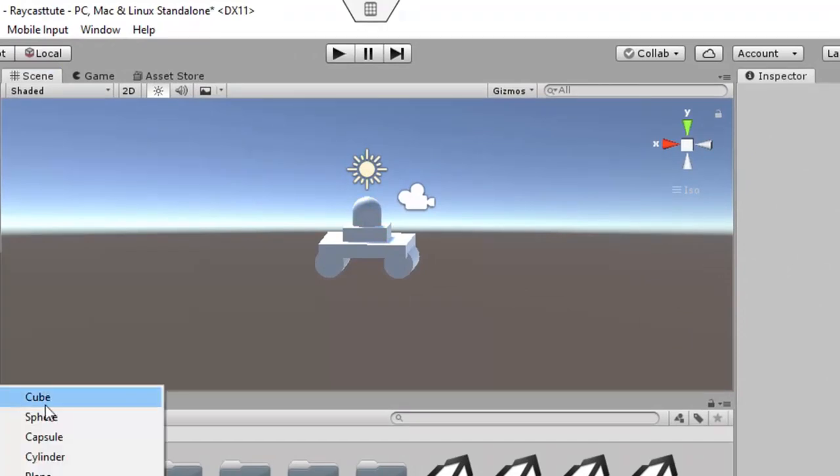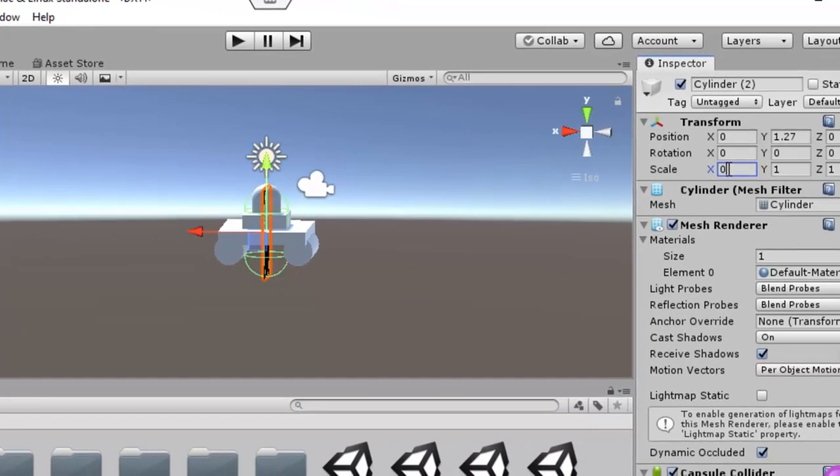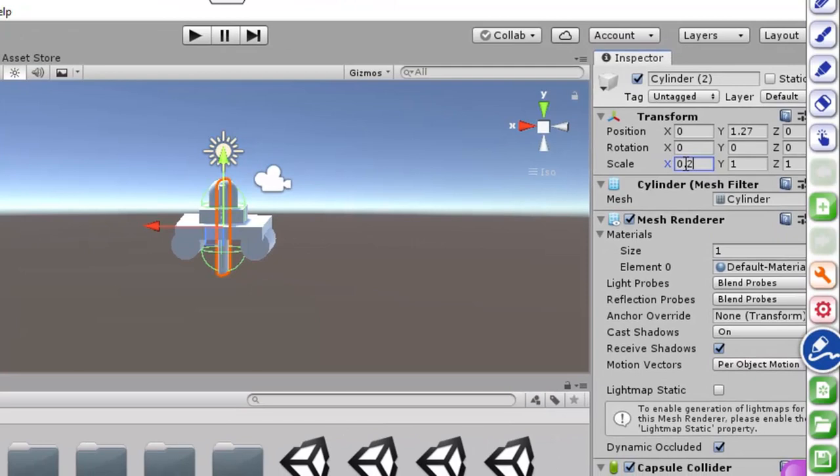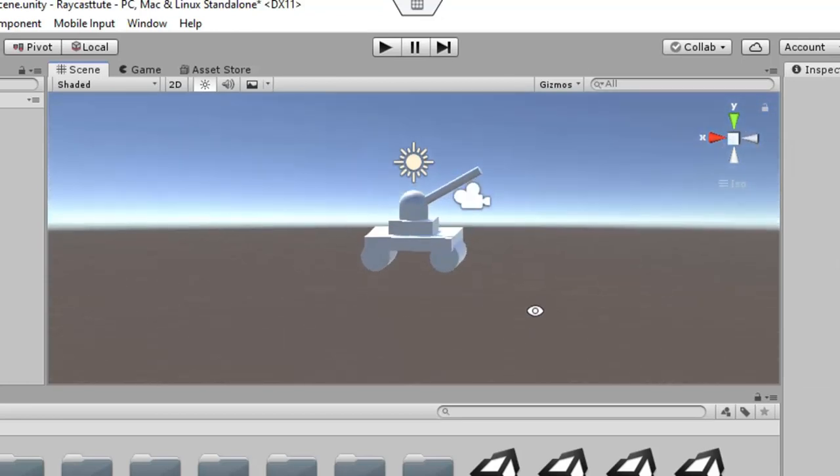I am creating a tank. Okay, now here you can see that I have just created a tank.